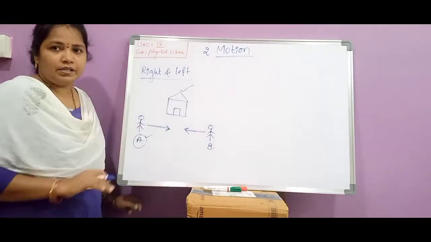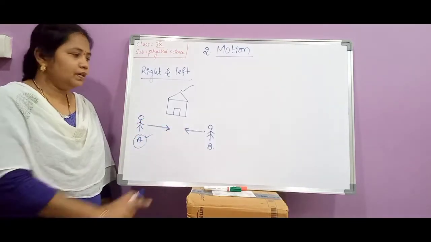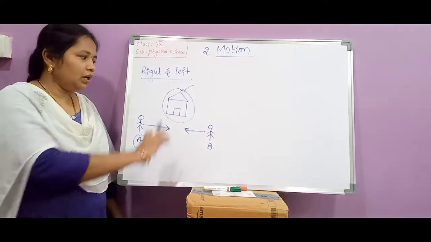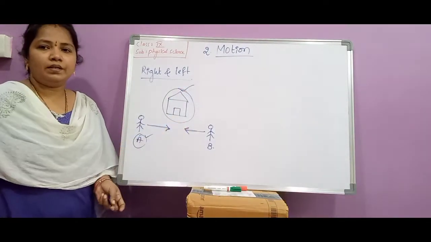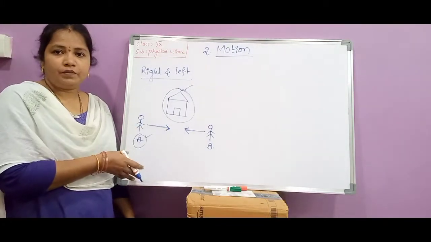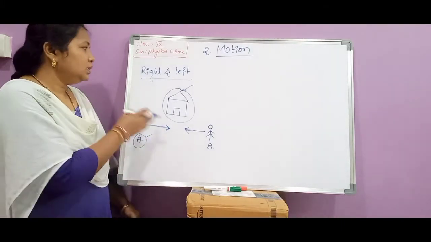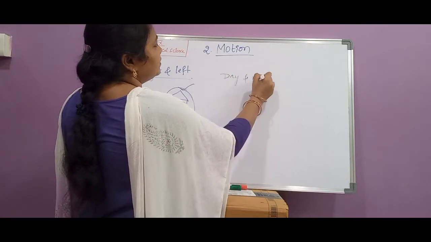Here there is no one answer. Two different answers are coming in the same situation for the same object. Here the object is the house. We are talking about the position of the house, but two persons are giving two different answers, because it depends upon the view of the observer who is observing. That is about right and left.